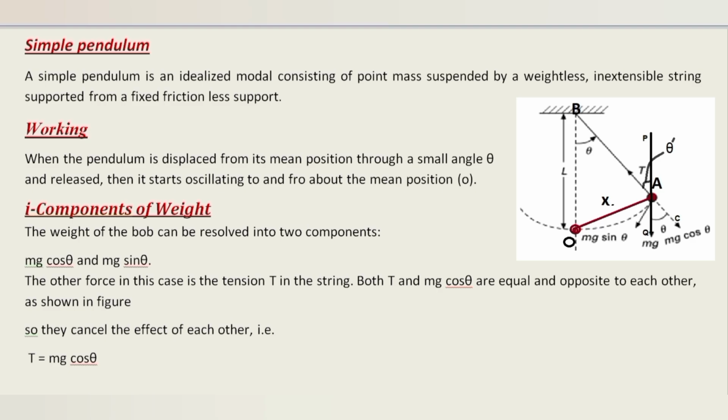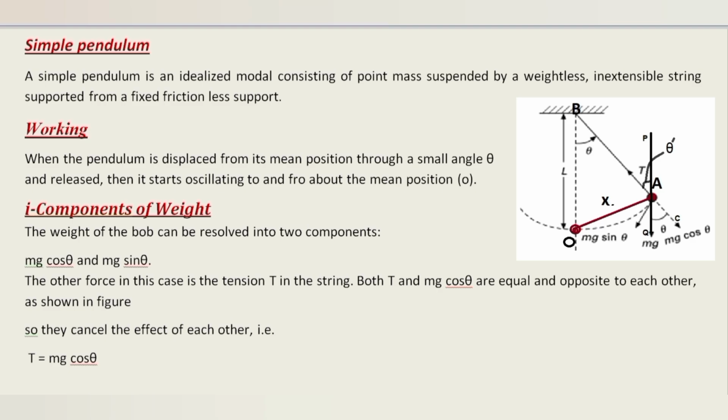Why is the string taken weightless? We take the string as weightless because the entire mass is concentrated in the bob. The string is assumed to be inextensible, meaning it doesn't stretch. This keeps the length constant, making the time period depend only on the fixed length, otherwise the time period will change. Why is a frictionless support taken? The support is considered frictionless and air resistance is ignored so that no energy is lost.